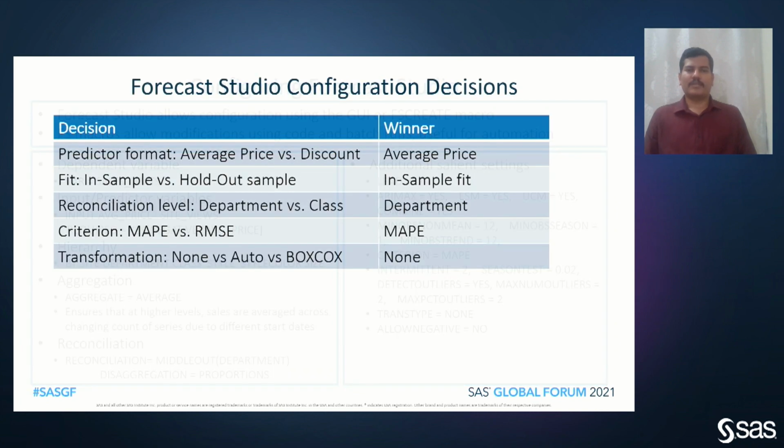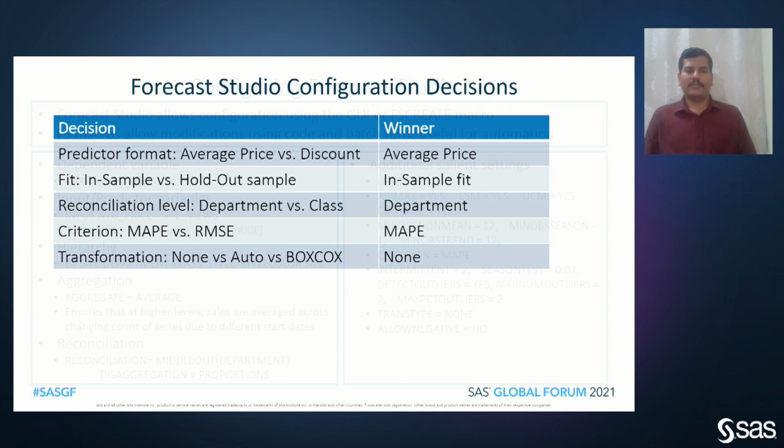Various tunings can be done in SAS Forecast Studio in terms of making the best setting for our SAS Forecast Studio project. For example, we wanted to select average prices versus discount being applied for the product. So with this experimentation, we have selected average price over discounts.